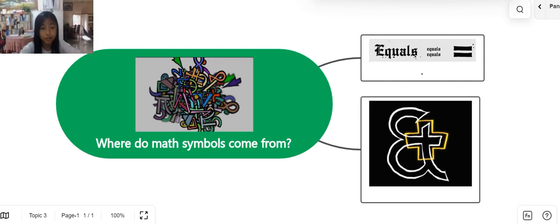Let me introduce you to some more math symbols. Look at this symbol. It stands for pi. Have you ever heard of pi? Pi is a number that is very long.